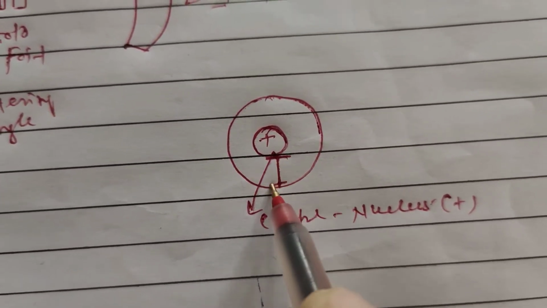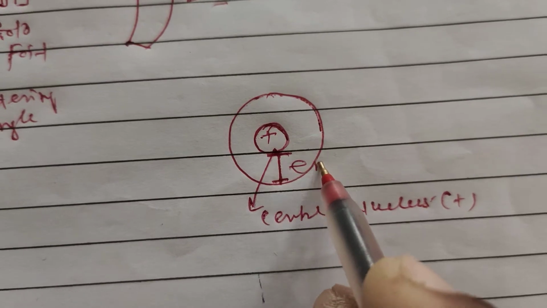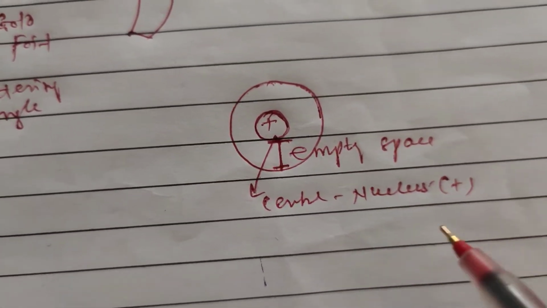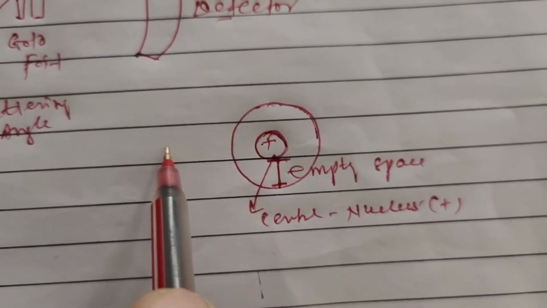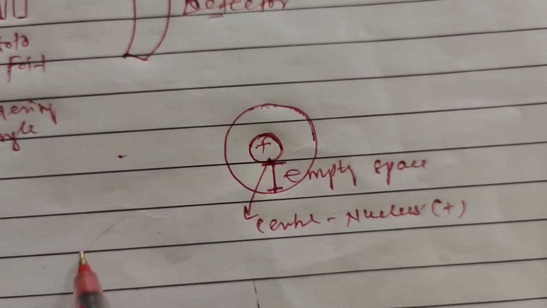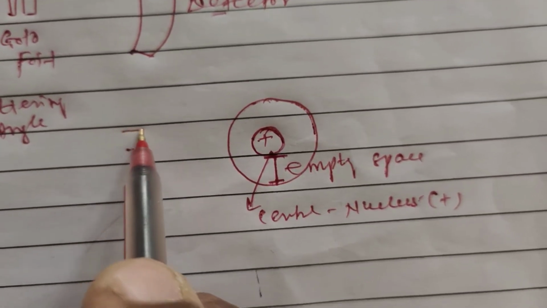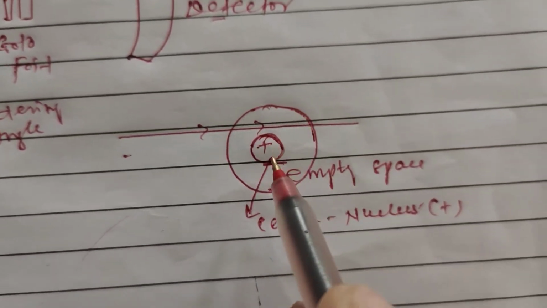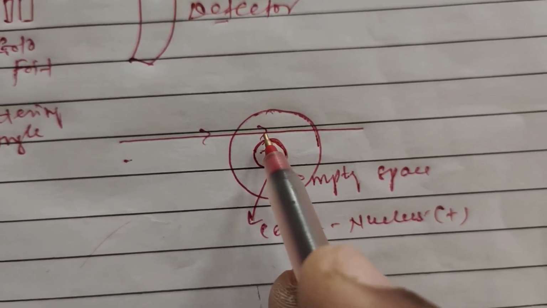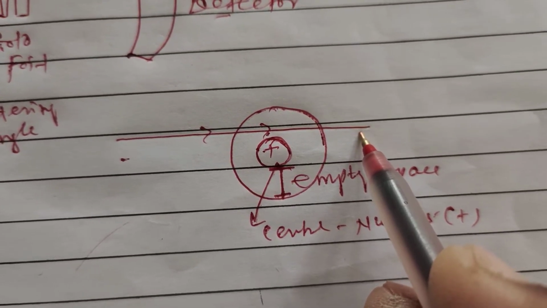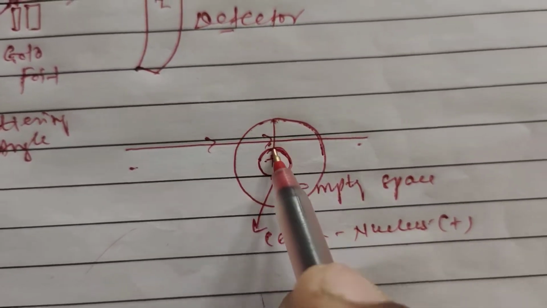This is the empty space. When the alpha particles are incident on the nucleus, they are scattered. But when they pass through the atom, through the empty space, they pass undeviated and undisturbed. So here is the empty space.